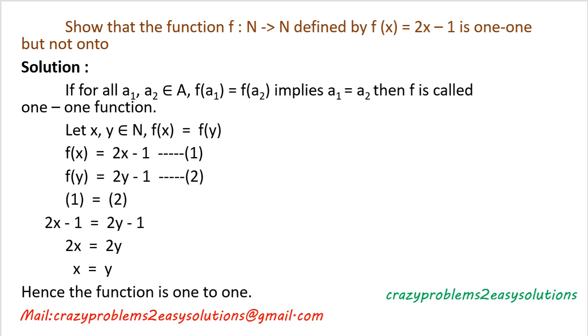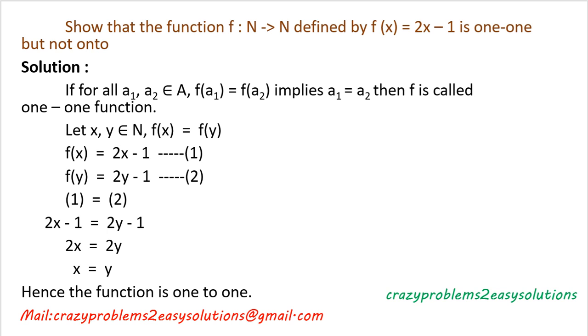First one, show that the function f from natural numbers to natural numbers, defined on the natural numbers by f of x equal to 2x minus 1, is one to one but not onto. So we have to prove that this function is one to one but not onto.